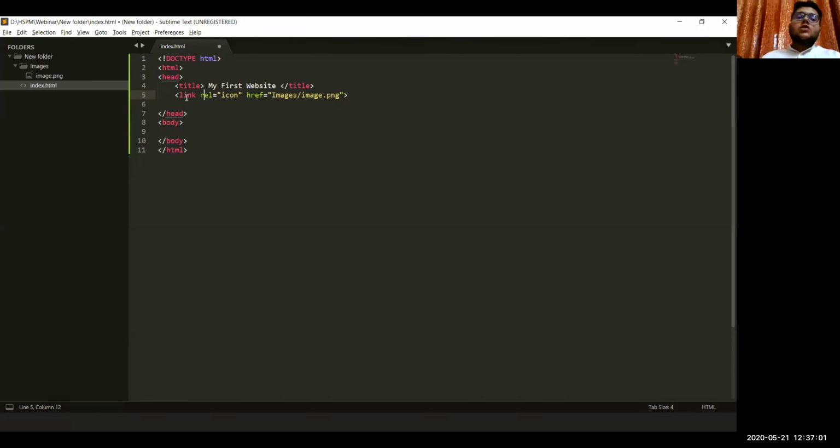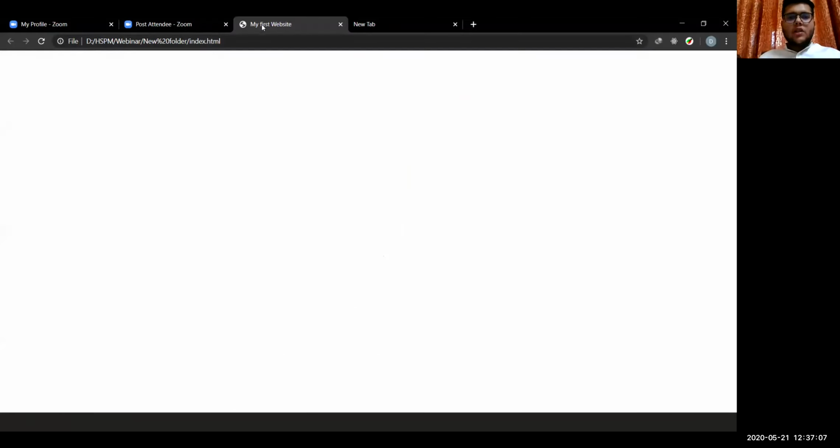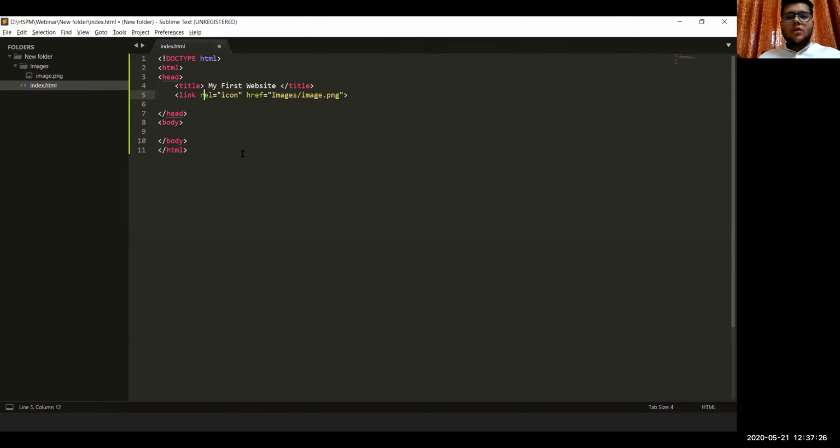Thank you. As I was saying, we have this title with us in this browser, and we have this small icon which appears right beside this title. We want this earth symbol to go away, and we want this particular icon that we have for our website to appear here in place of this earth symbol. For that we will be using this link rel icon.